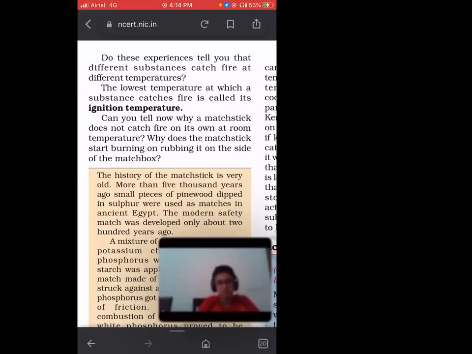Okay. Now, the lowest temperature at which a substance catches fire is called ignition temperature. So, ignition temperature is basically the temperature at which you will catch fire. But there are two temperatures. One is the highest one and one is the lowest one. So, the lowest temperature at which your substance can catch fire, that is your ignition temperature. Okay, clear?